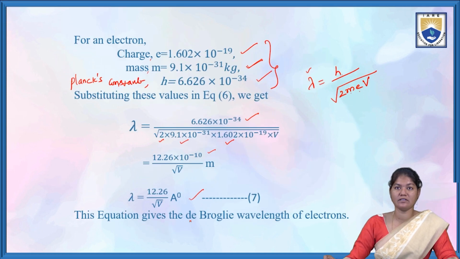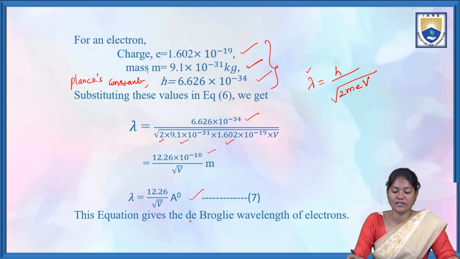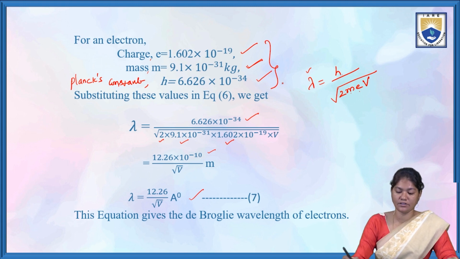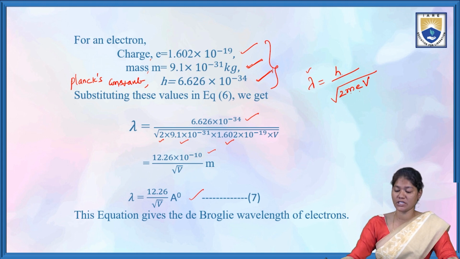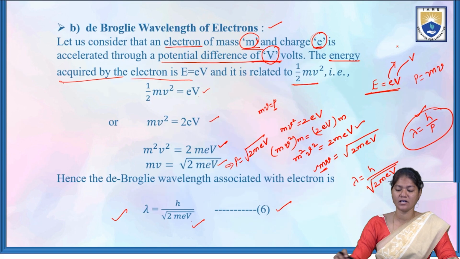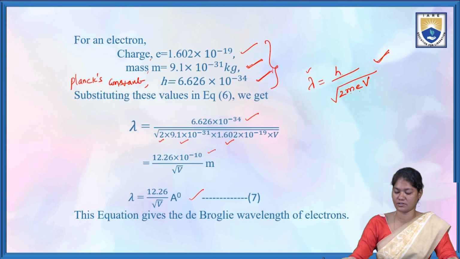Next, substituting the values for the electron, we can simplify the lambda value. The charge, the mass and Planck's constant we already know. Substituting these values in the previous equation, lambda is equal to h by root 2meV, which is the de Broglie wavelength of electrons.